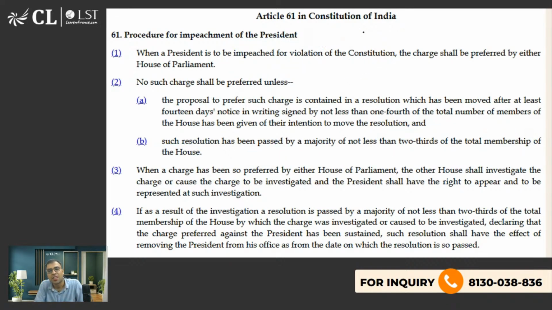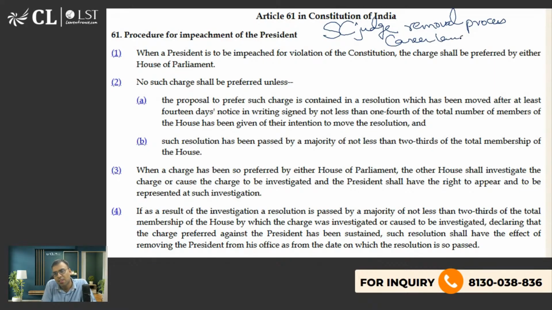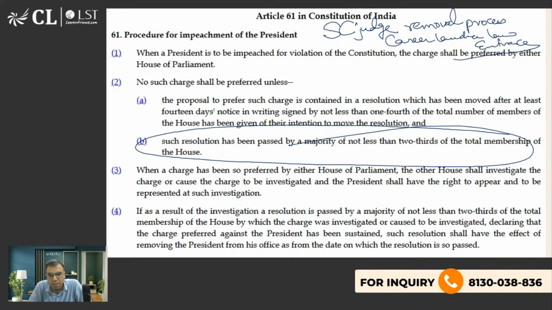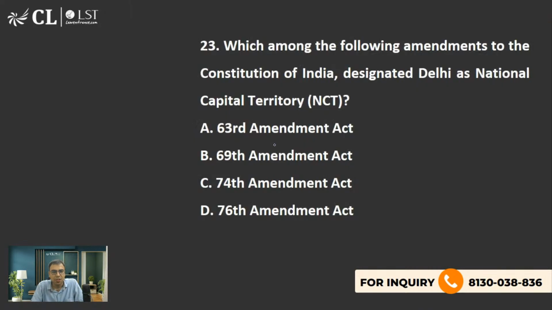वो जरूर देखिएगा video. आपको YouTube पे सर्च करना है SC judge removal process. ठीक है, career launcher ऐसे सर्च करना, career launcher law entrance. I'm sure you will get that video. अगर आपने सब्सक्राइब कर रखा है, if you have subscribed to our channel, you will get that video and watch it. And I have compared not only the removal of a Supreme Court judge, I have compared it with the impeachment of the president and how it is different. Even the majorities required are different. ठीक है, ठीक है. So that is what you should know.